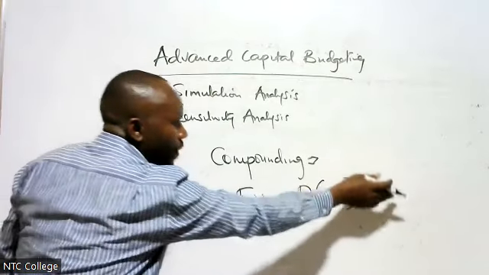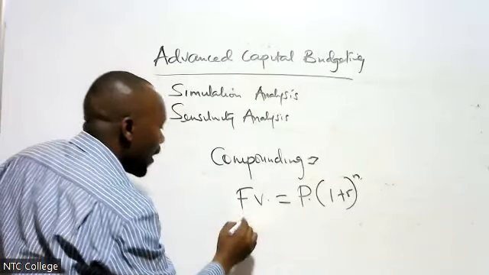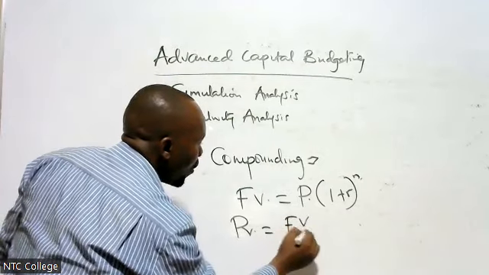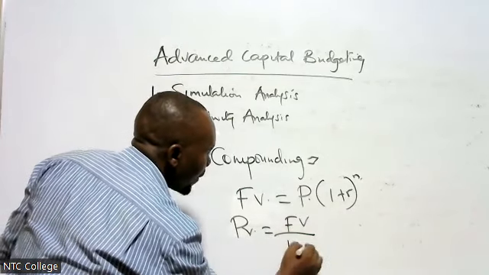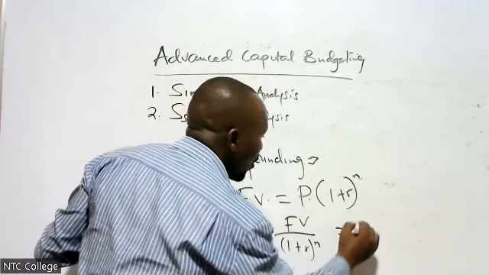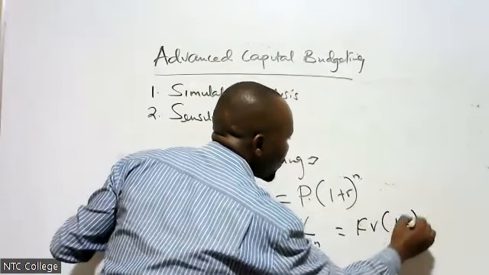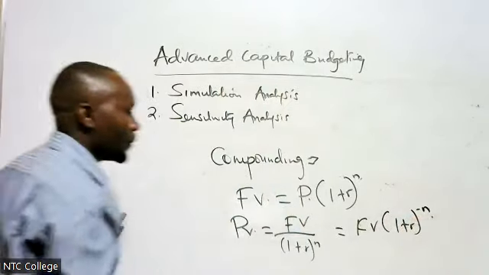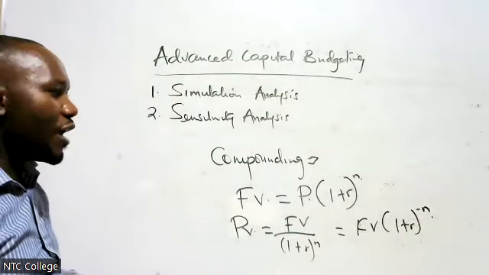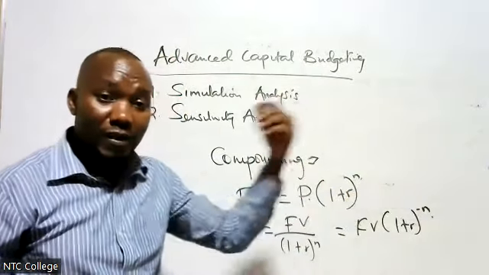But if we know the future value and we want to know its current value, which is the present value, then the present value is equal to the future value over (1 plus R) raised to n, which we can say is the future value times (1 plus R) raised to negative n. That is now called discounting. We are coming from the future to the present.